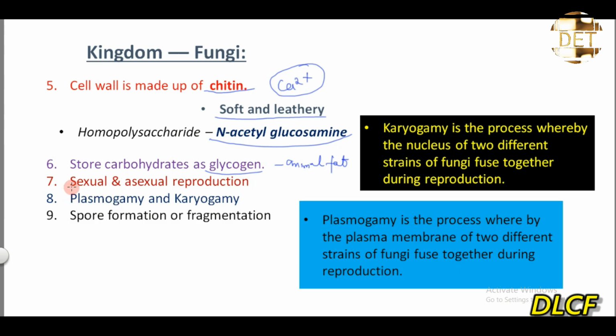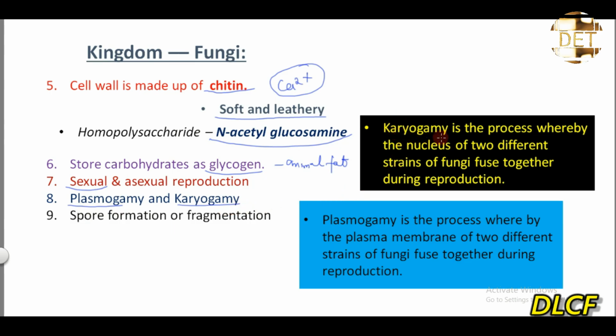Also, fungi can undergo sexual and asexual reproduction. Sexual reproduction in fungi is usually by plasmogamy and karyogamy. Sexual reproduction involves two individuals, right? Two individuals, the male strain and the female strain. So sexual reproduction in fungi involves two processes, plasmogamy and karyogamy. We're going to look at this when we start looking at the life cycle of different forms of fungi.